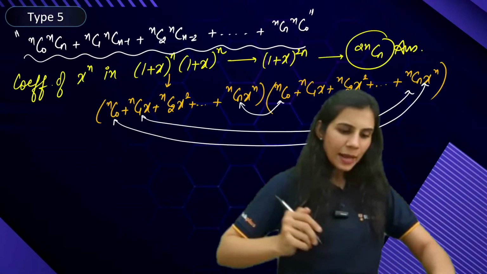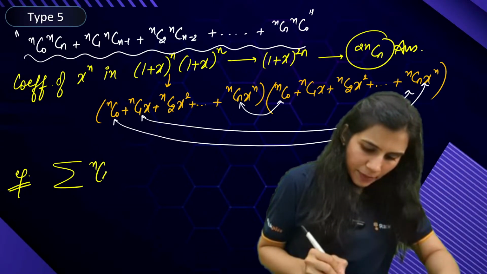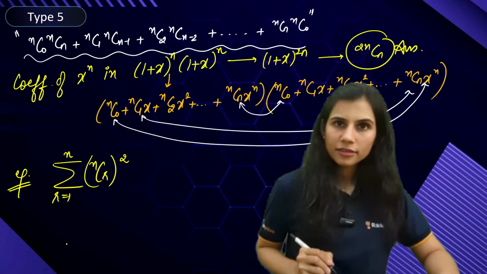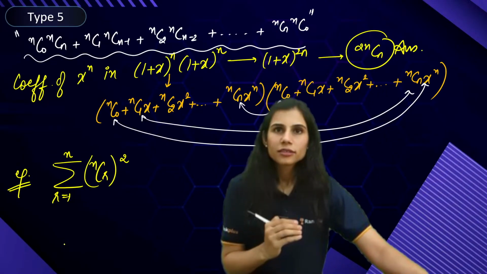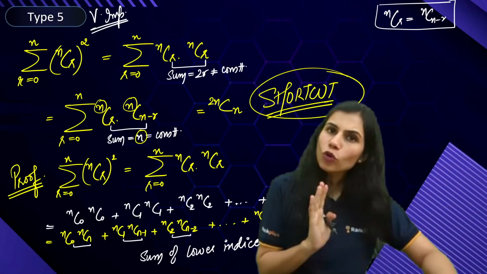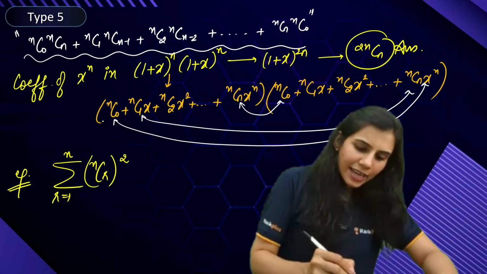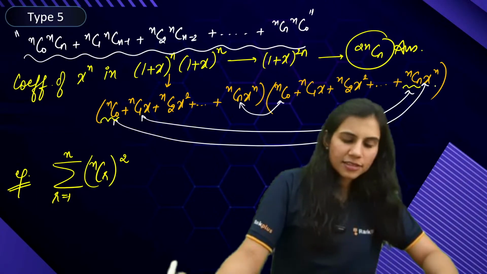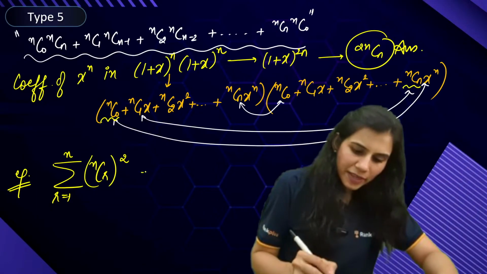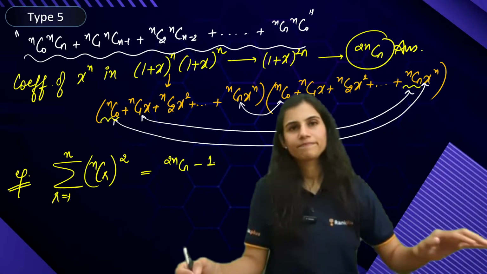For example, if I tell you summation (nCr)^2, r going from 1 to n. This is again the same thing. You have the coefficients of x^n, but one coefficient is missing. Which one is missing? nC0 into nCn. This is missing. All are not exhausted. And that is why the answer will be 2nCn minus 1.